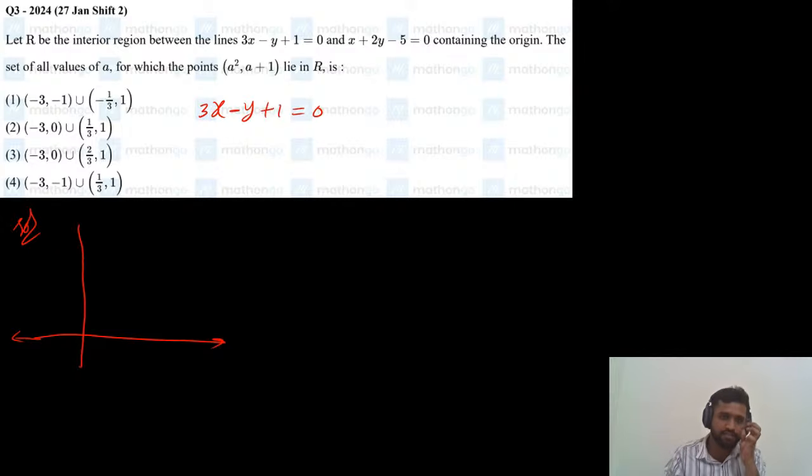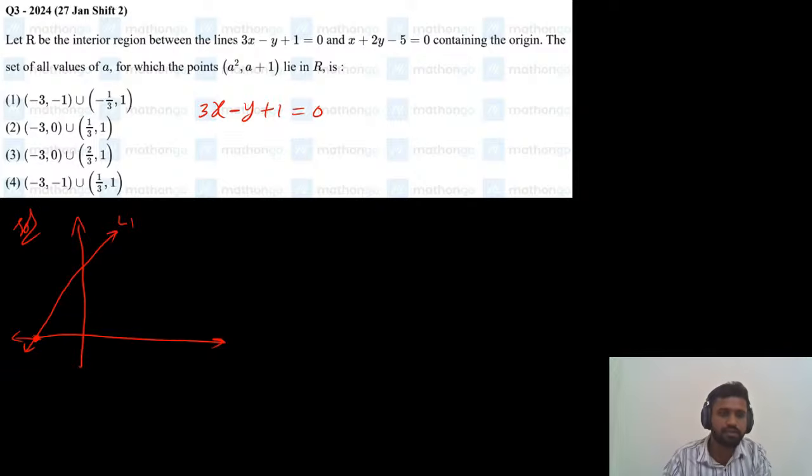On the x-axis, y will be 0, right? So the x value is minus 1 by 3. So the line passes through the point (minus 1 by 3, 0). On the y-axis, x will be 0, so y equals 1. So it will pass through these points. This is the first line, line 1.